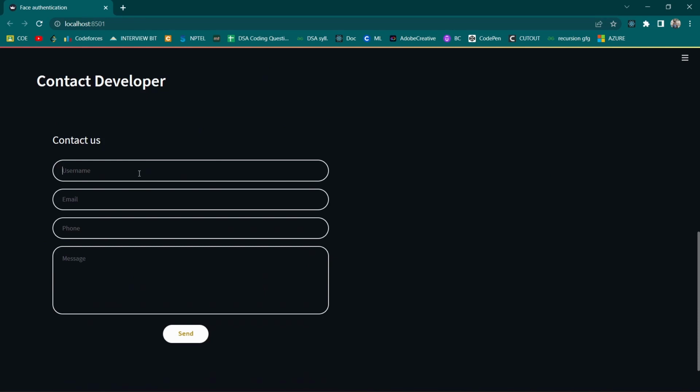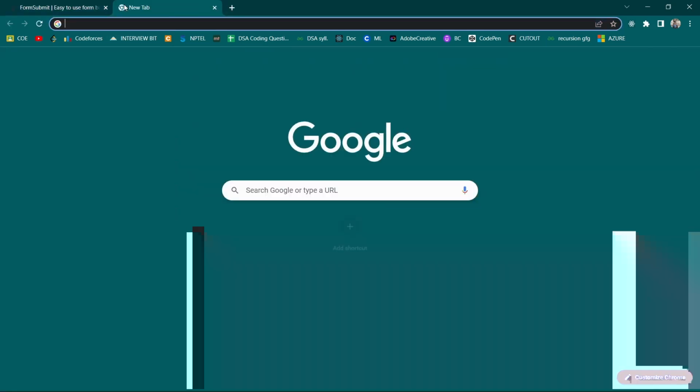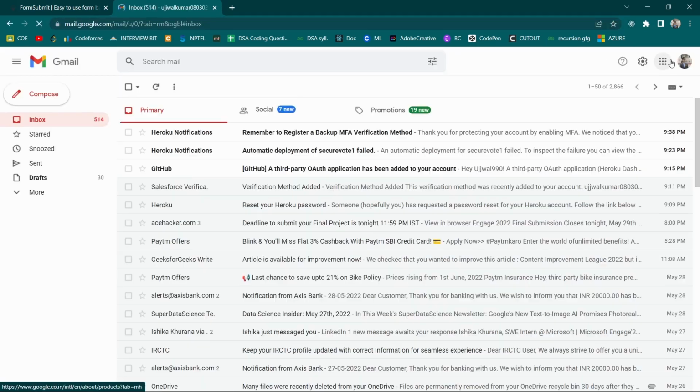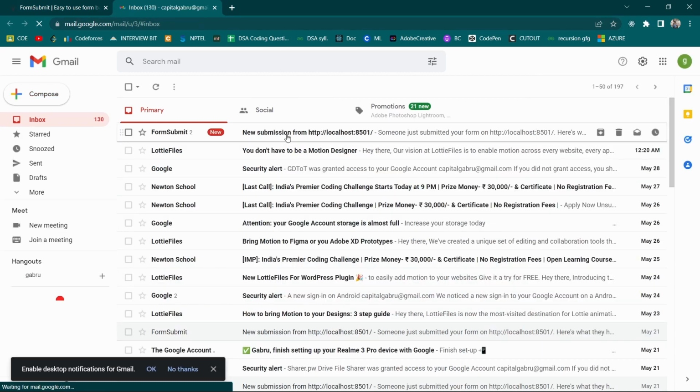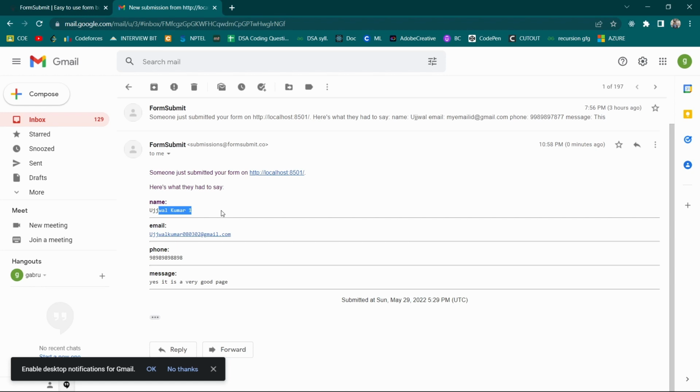Now coming back to our browser, this is our page, and here is a contact developer page. If we just write some query, like for example, my username is Ujjwal, and as we send it, then this data goes to the Gmail ID of the person, and here I have set my Gmail ID. As you can see, here the form is visible, and as we have entered, this was my username, this was my email ID which I submitted, their phone number, and this is the message for the developer.